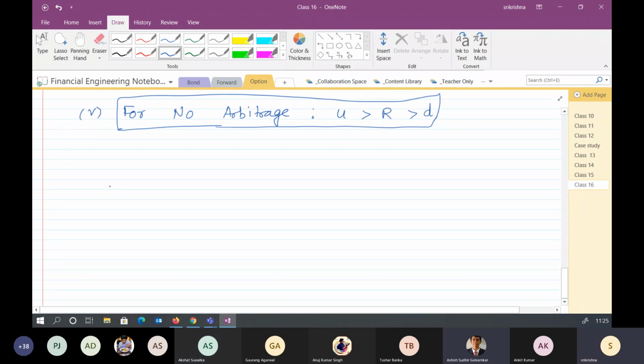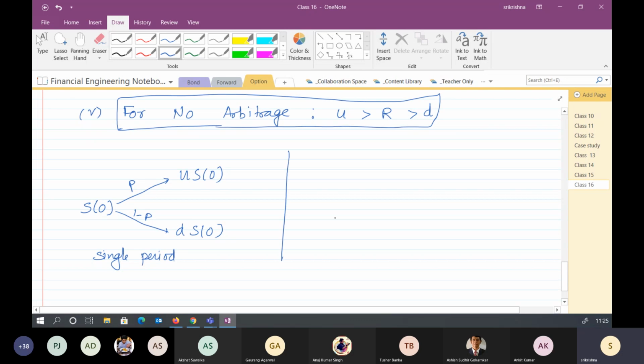Yes, sir. Right. So how will it look? From S naught at t is equal to 0, it will either move to US naught or DS naught. And we can write the probabilities P and 1 minus P on the edges. This is the single period. If we want to construct for two periods, in the first period it can go to US naught or DS naught, and in the second period these are the different values it can achieve.